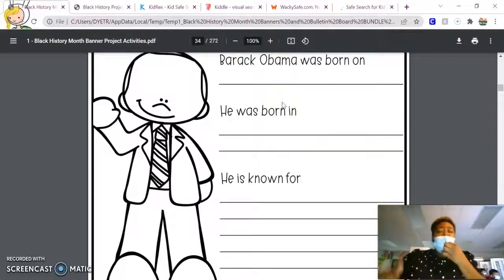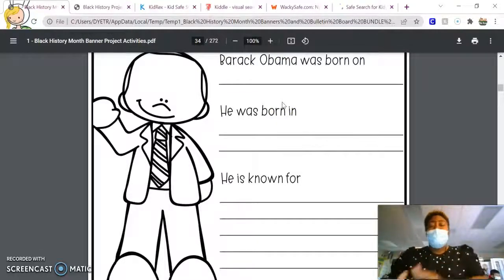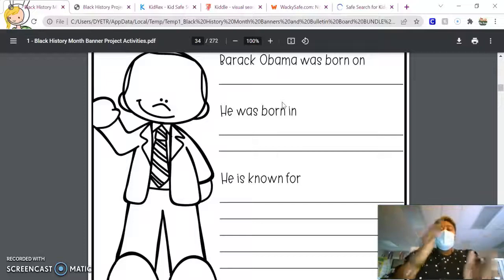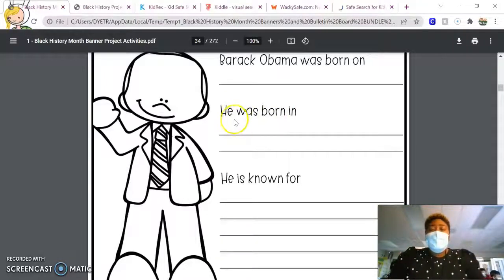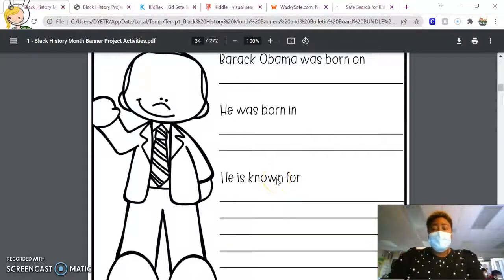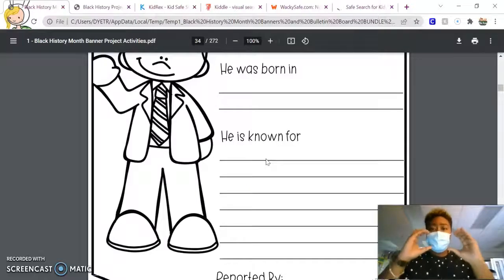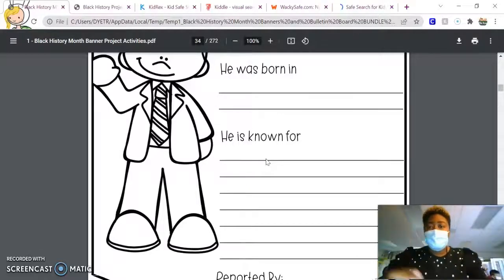So it's very important that you complete that research page, because when it's time for you to write, you have to transfer their information over to your banner. Here it says he was born in, so you're going to tell me where he was born, okay? Not the day. You're going to tell me the place he was born, okay? He or she. And then here at the bottom, it says he is known for blank, okay? So this is where you're going to get started writing your chunk of your person's research, okay?